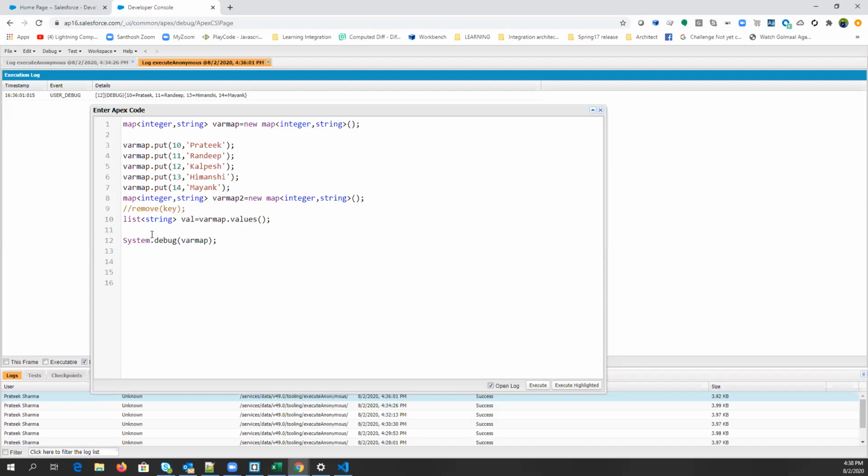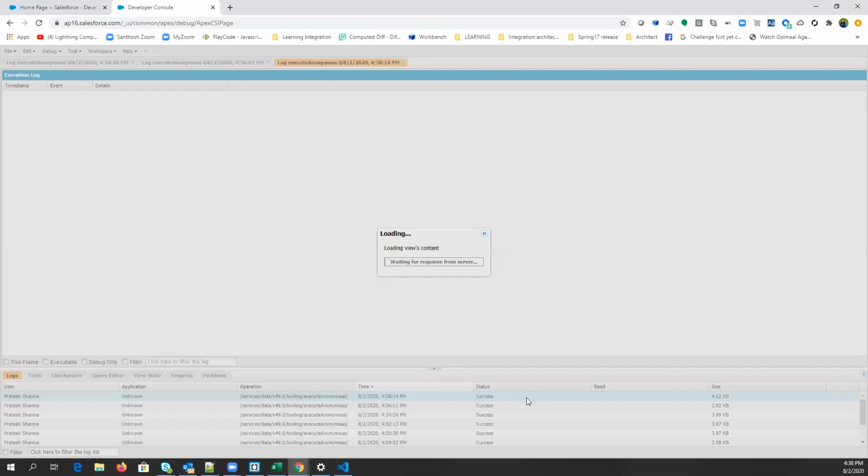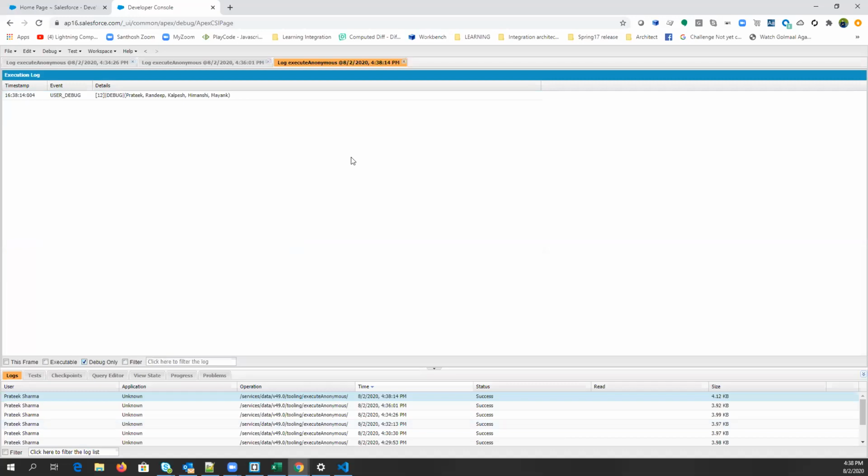So what will it return? A list of values. Just print it. See, got that.